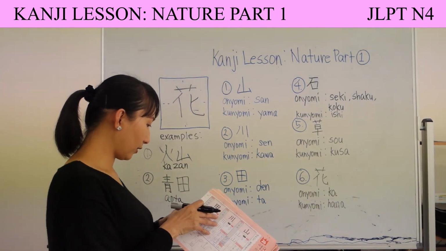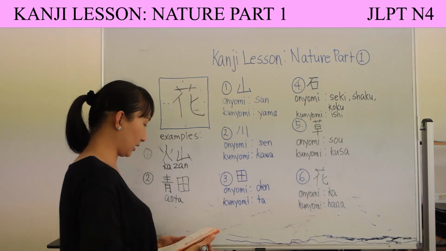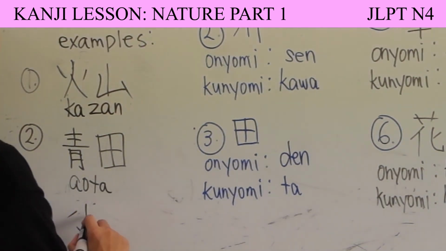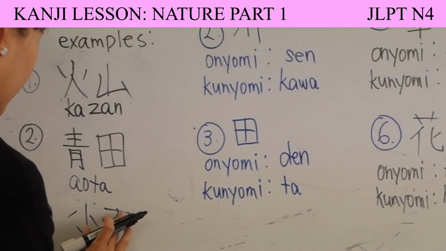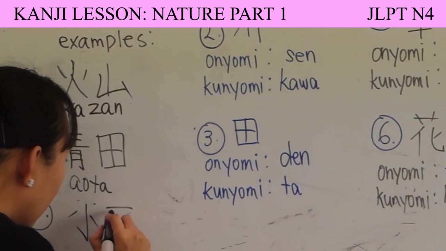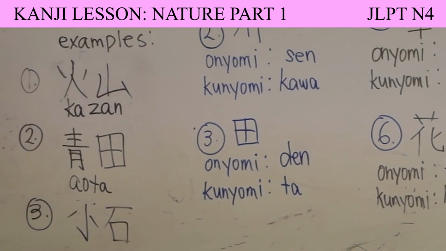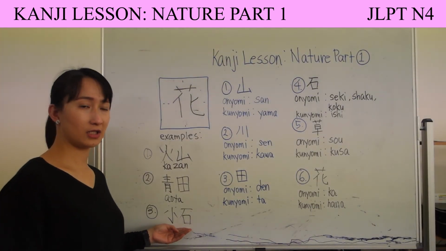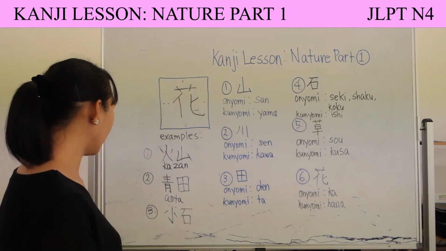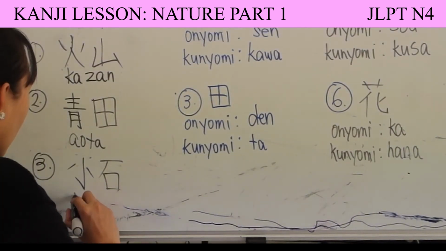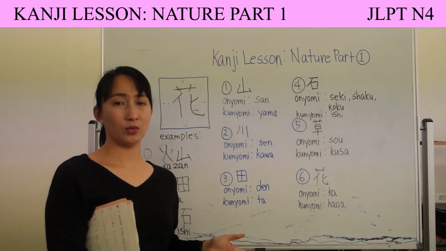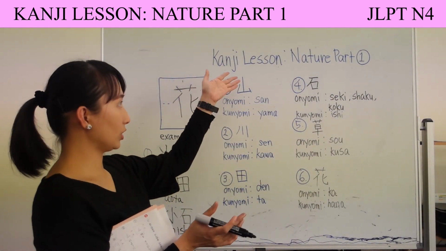Our last kanji for today, so please try to read this kanji. Sorry, I should bend a little lower. Okay, this is our last kanji. Please try to read this in 3 seconds. 3, 2, 1. The answer is ishi, which means pebble. Okay guys, we are done with our lesson for today, which is about nature part 1.